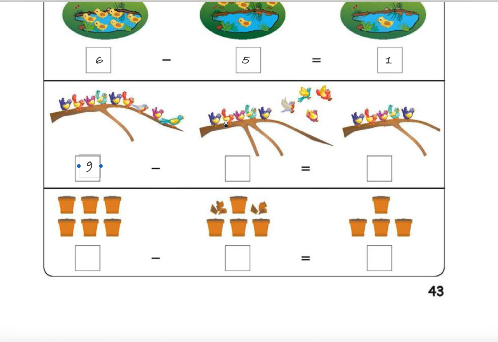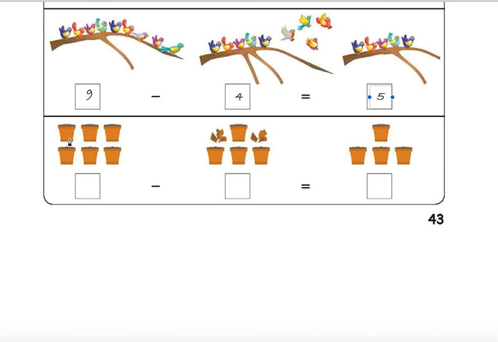One goes. How many went away? 1, 2, 3, 4. 4 went away. How many are still remaining? 1, 2, 3, 4, 5. 5 are still remaining. So 9 minus 4 equal to 5. 1, 2, 3, 4, 5, 6. These are 6 things.